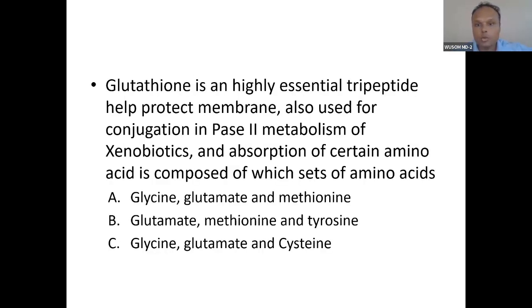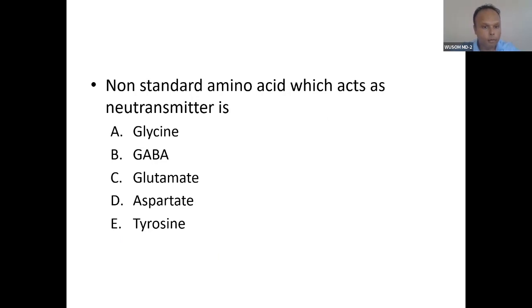So glutathione is highly specific. What is glutathione? Glutamate, thio means cysteine, and the last one means glycine. Glutathione. A non-standard amino acid which acts as a neurotransmitter is GABA. It is non-standard, made from glutamate.